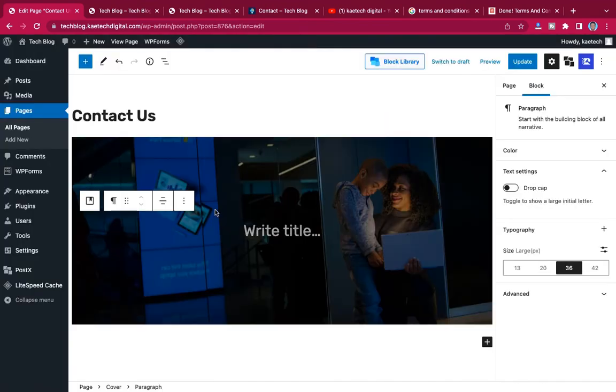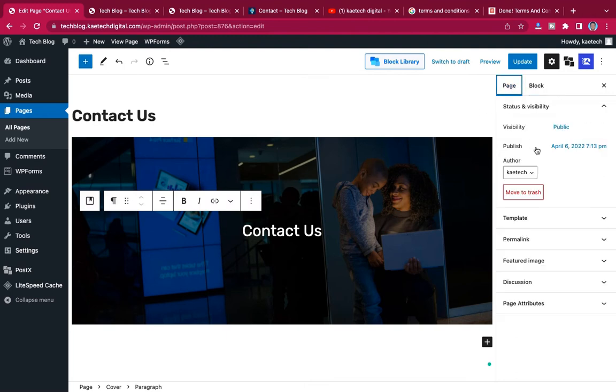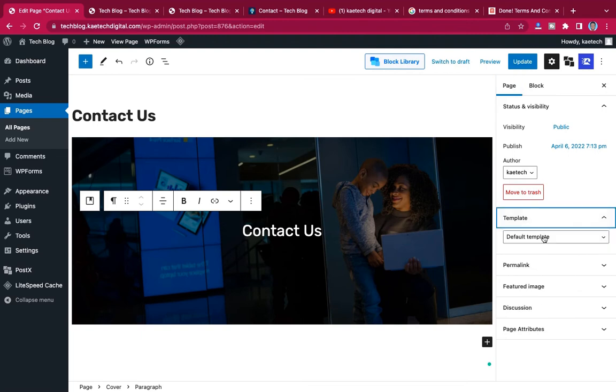Now the reason why I chose cover is because on the cover I can write. So on it I'm just going to write contact us, that is it. Now with the page, I can change the template from maybe this one to post X template, because I want to make some few changes in it.